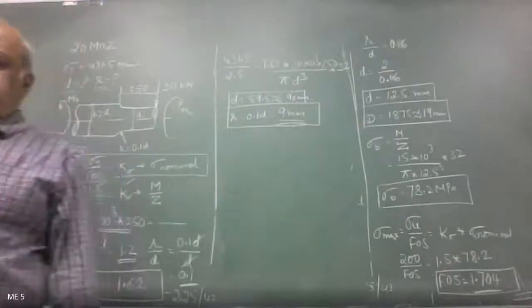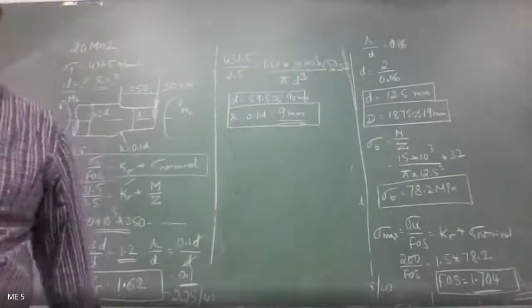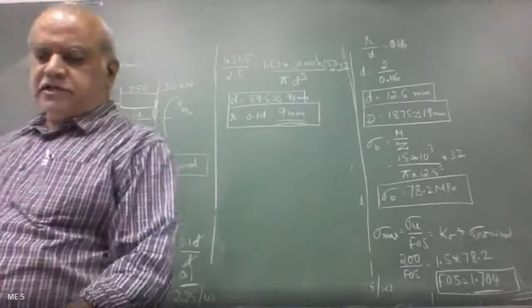We'll take up the grooved shaft now. Take down this problem. This was asked for 6 marks.